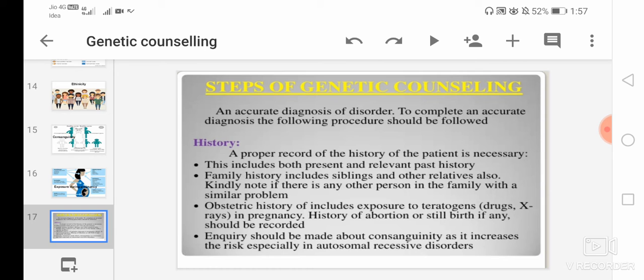So we have to also mention if there is any other person in the family who is having a similar problem. An obstetric history, including exposure to any type of teratogens, any type of drugs or x-rays during pregnancy, or history of abortion, stillbirth, or any miscarriages should be recorded. An inquiry should be made about consanguinity as it increases the risk, especially in autosomal recessive disorders. Earlier I have told about the consanguinity.